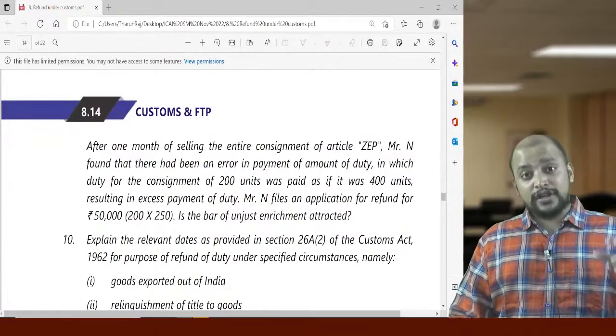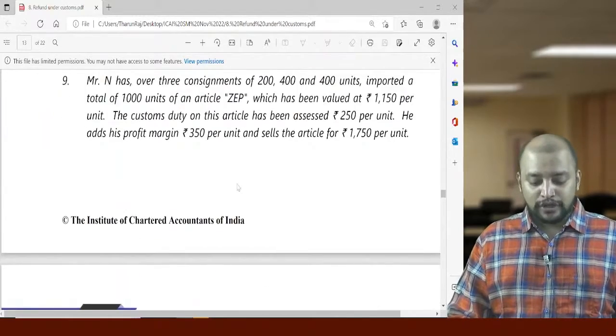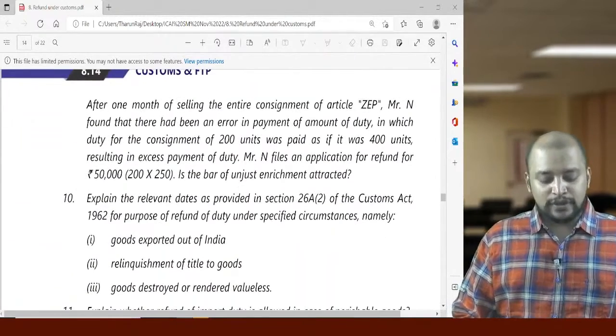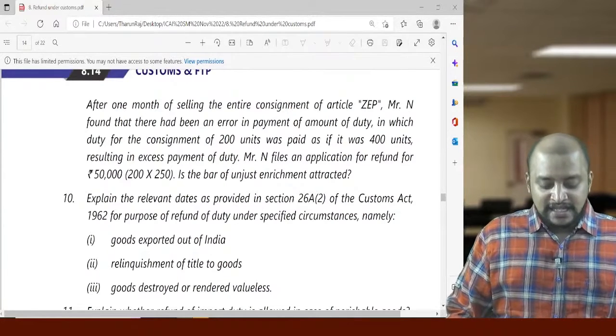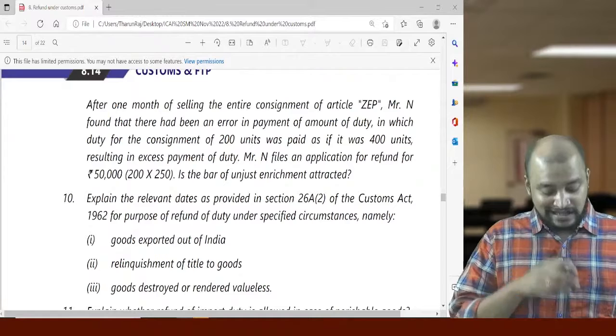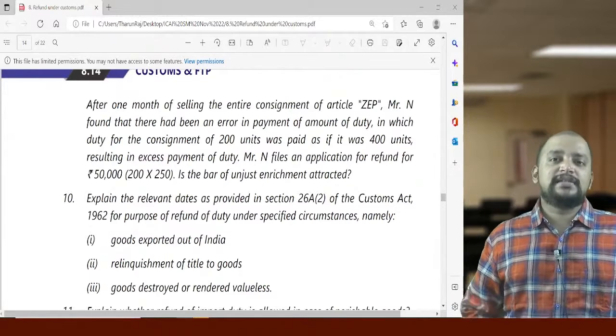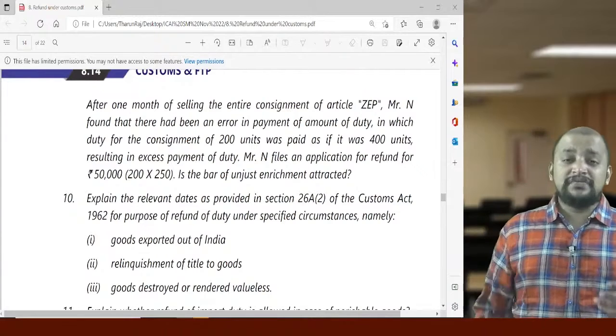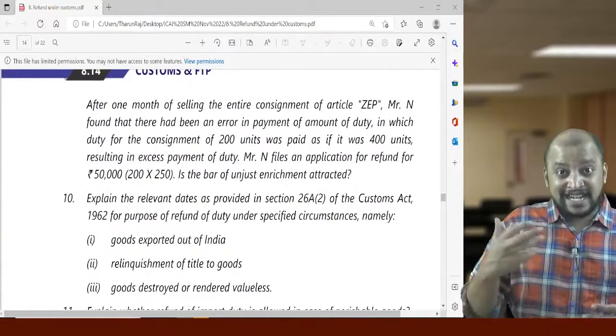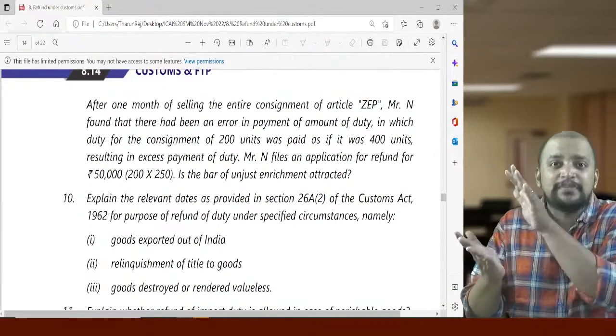Why? Because on the 200 units into 250 rupees, that is 50,000 rupees, they have claimed the refund. Is the bar of unjust enrichment attracted? This is the case where there is an exception to the refund subject to unjust enrichment. What is that exception? Suppose there is any excess payment of duty, and that excess payment of duty is evident in the bill of entry.